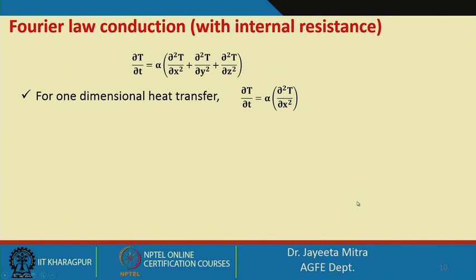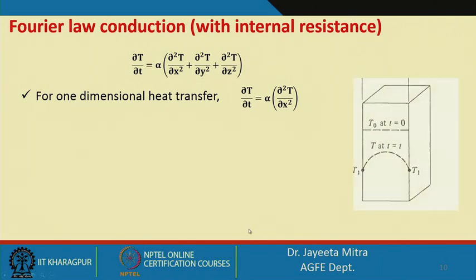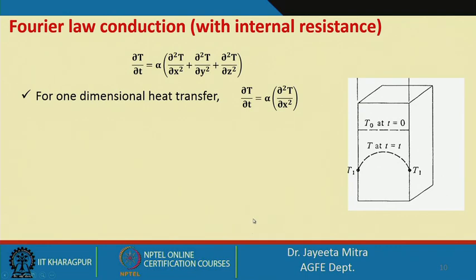And alpha, which we have taken as constant, is equal to k by rho Cp, where k is the thermal conductivity of the material, rho is the density and Cp is the specific heat of that material. So, we consider alpha as constant here. In this block we can see how the temperature will change when the internal resistance is present.